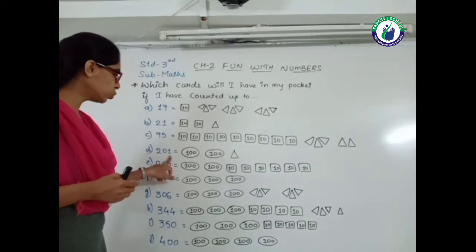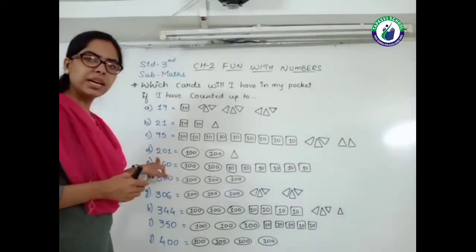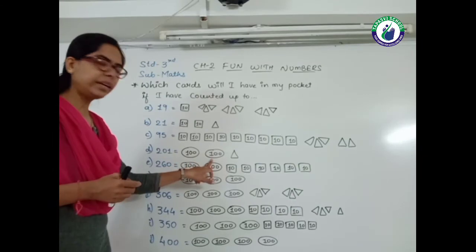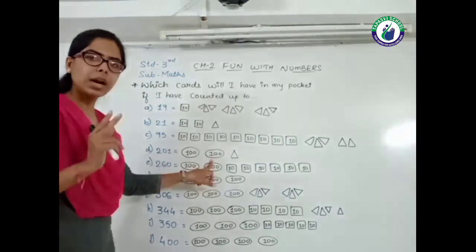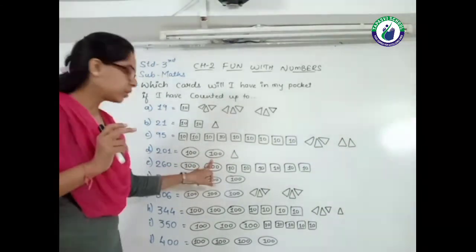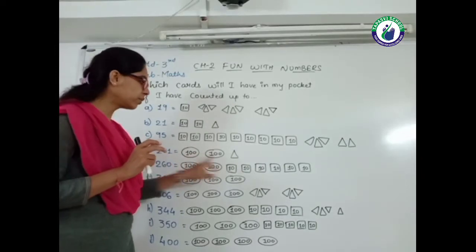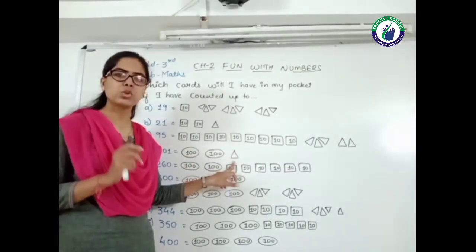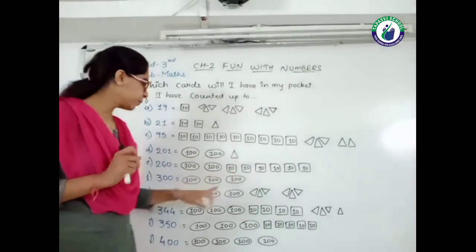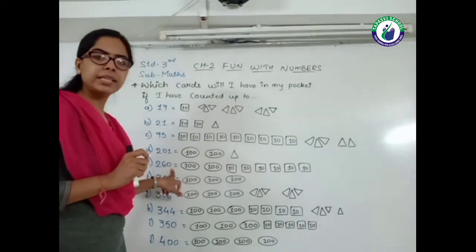The next one, 201. So I draw 100, that is 2 cards of oval shape. So this is 200 and then 1 triangle. So this is 201.